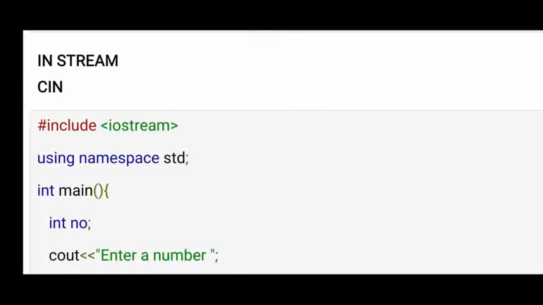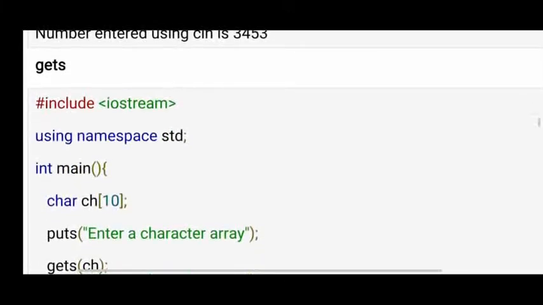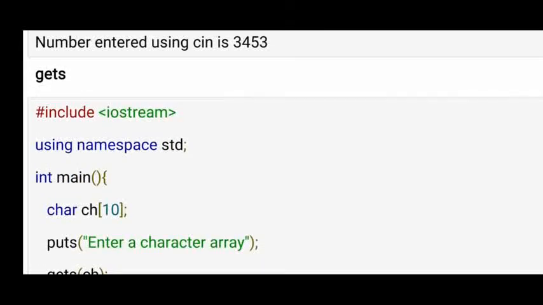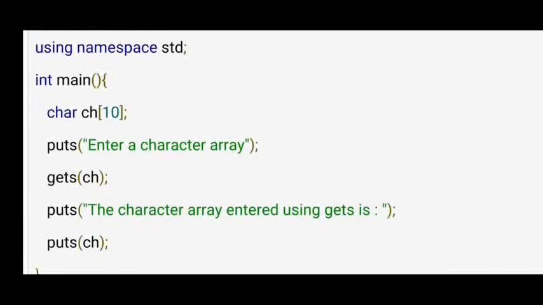Now in the input stream, whatever objects and functions you use to collect input from a user are called the input stream. Here the cin object is used to take information from a user. Next, cin is one object, and the gets function is also used to collect information from a user at runtime. So using these we collect characters.